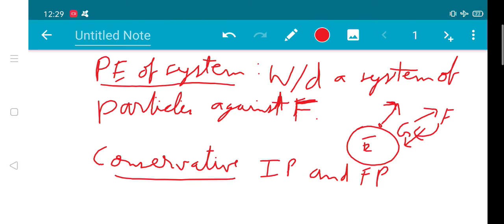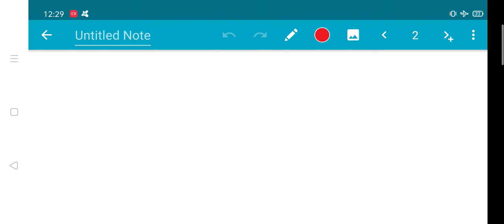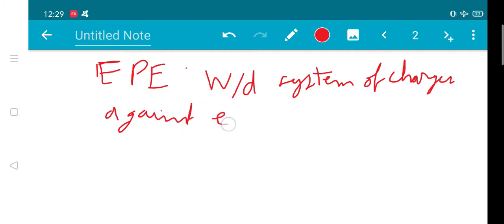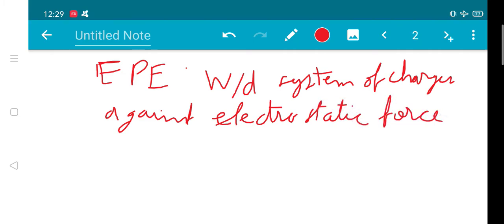Similarly, on the same grounds, electrostatic potential energy can be defined as the work done in assembling a system of charges against electrostatic force.